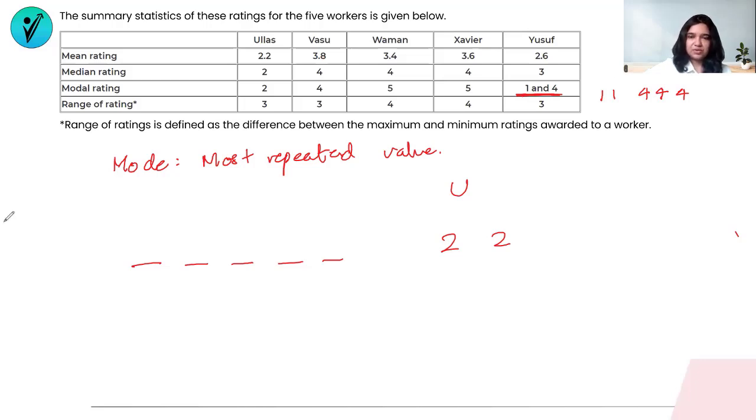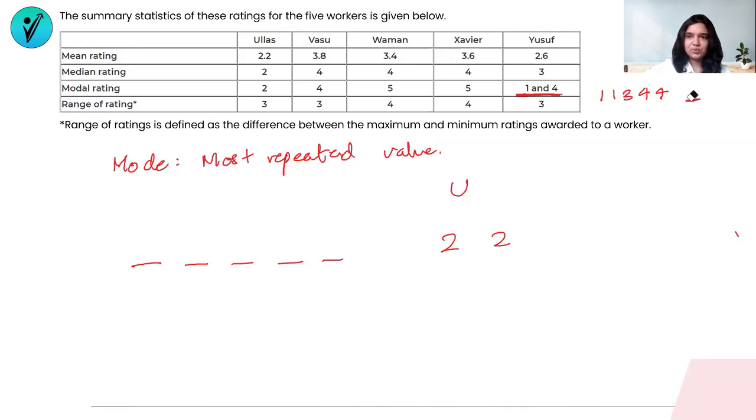Can I have the other way around, which is 3 1s and 2 4s? No. In that case, my mode would have been 1. But the very fact that there are 2 modes, it means that 1 is also repeating the same number of times as 4. So it can be 1 and 1, 4 and 4, and there'll be a 5th restaurant which has numbered it something else. Which we can clearly see actually the median rating is 3. That means one of the numbers has to be 3. This takes care of everything.